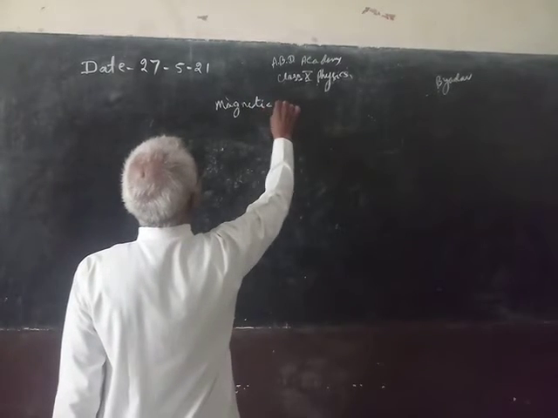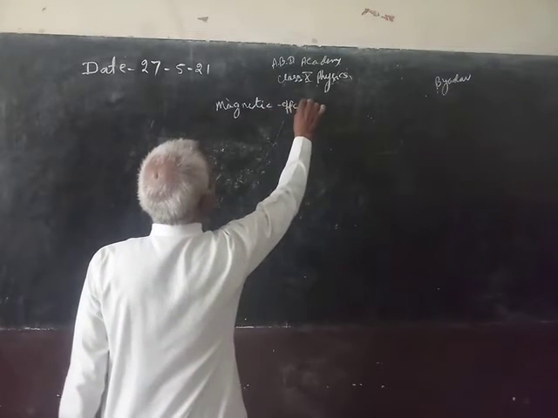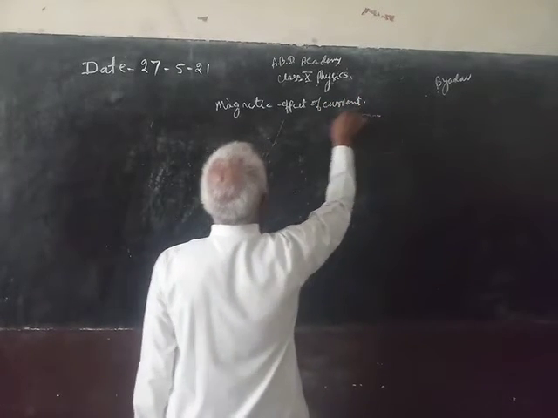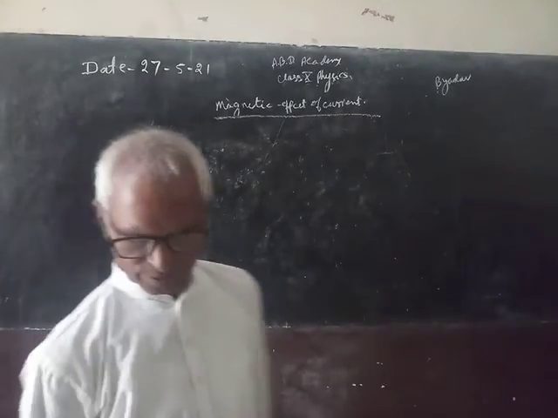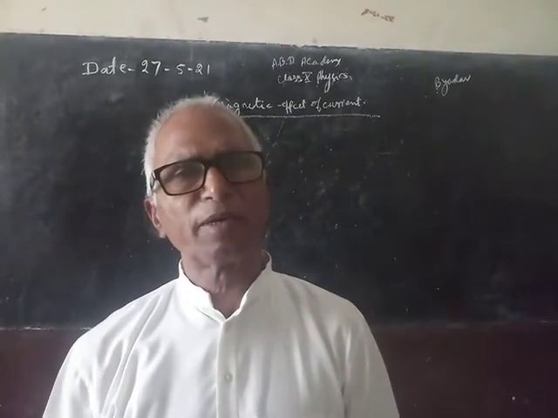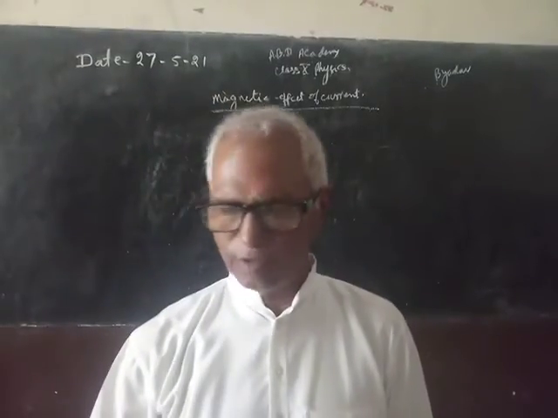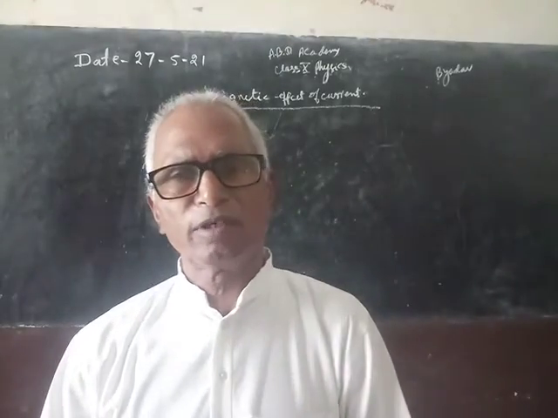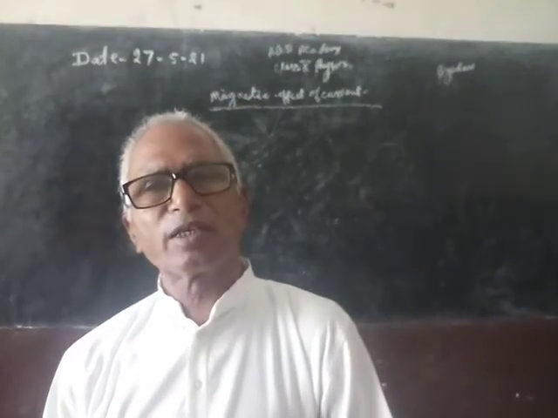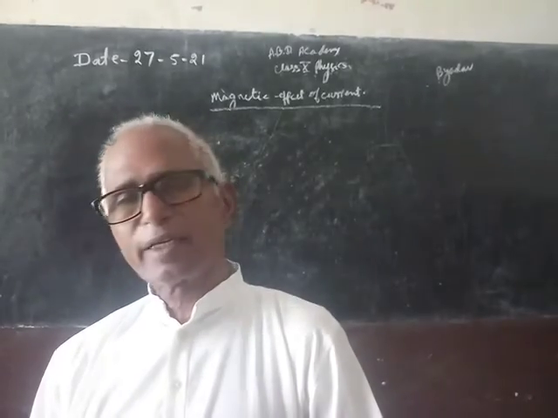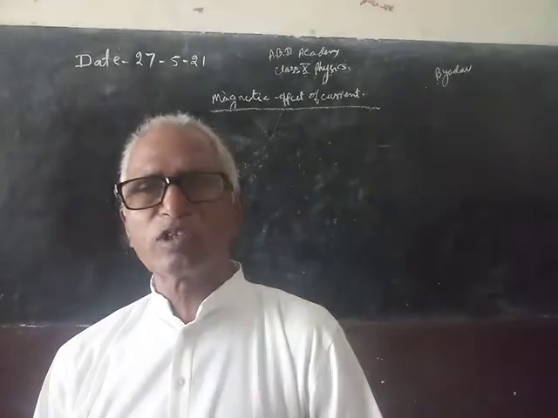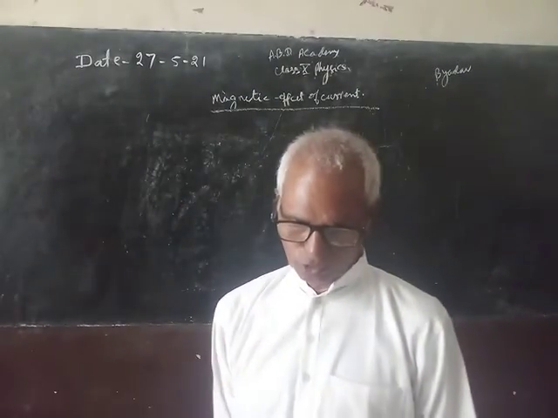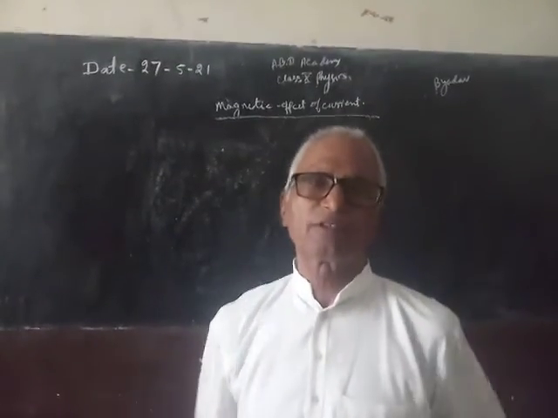Magnetic effect of current. Current produces a magnetic effect around the wire through which it passes. Suppose current is passing through a wire, then a magnetic field is created around the wire in which current flows. It is known as the magnetic effect of current.